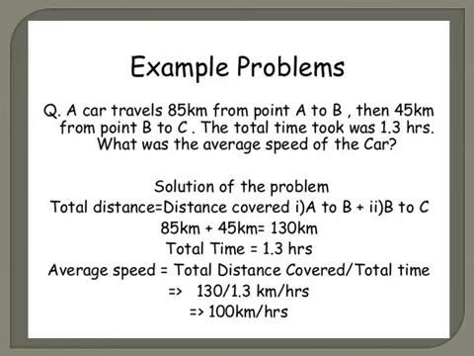Speed can be expressed in kilometers per hour, or it can be expressed in meters per second. When both of them are given in hours and kilometers, you can express it in kilometers per hour. If the distance is given in meters and time in seconds, you can express the speed in meters per second. When the distance is given in kilometers and the time is given in seconds, then the kilometers have to be converted into meters. Then you have to do the problem. Okay, children? So get practice. I will give you more problems to solve yourself at the end of this lesson.